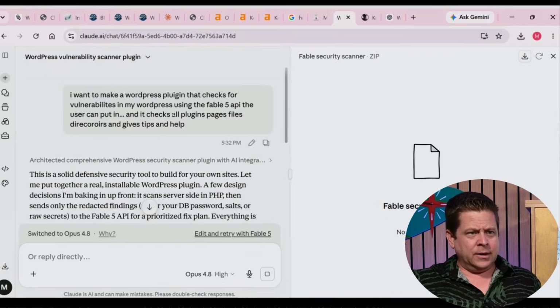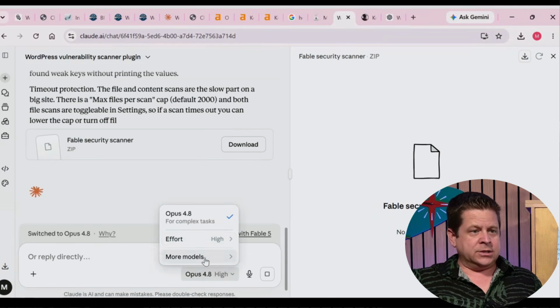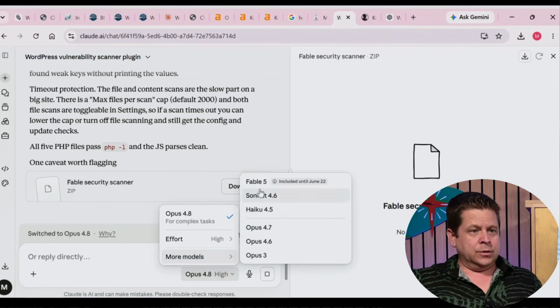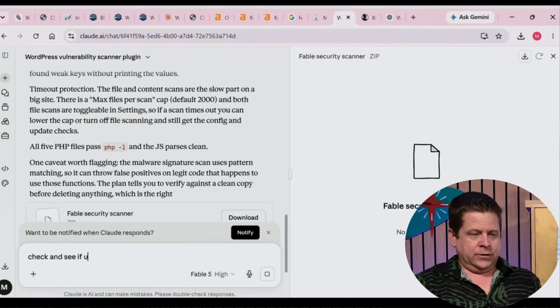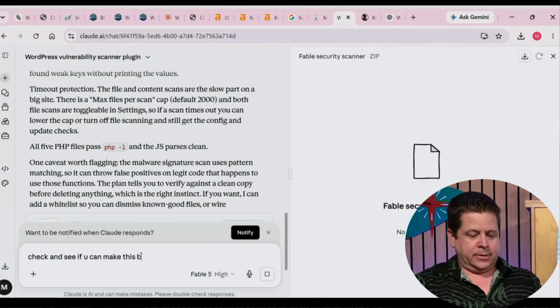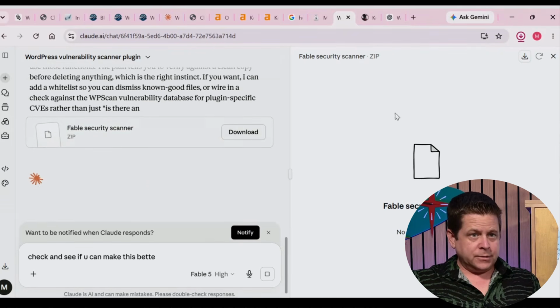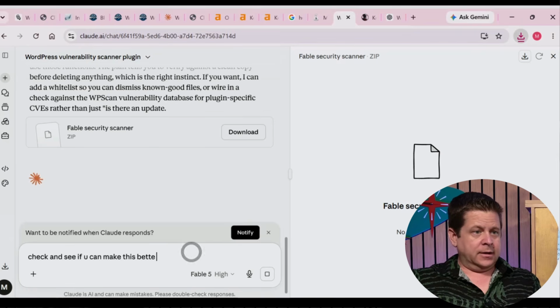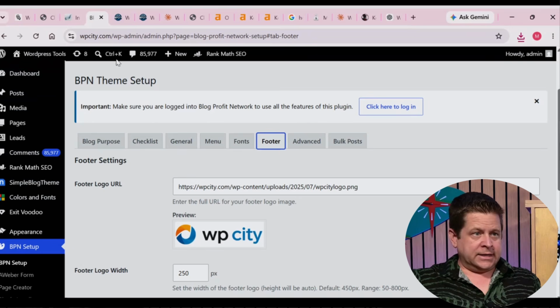I don't know if we had... So it doesn't look like we had the Fable 5 API in this one, which is fine. Let's go to Fable 5 and say, check and see if you can make this better. And while we're waiting, let's go ahead and download the plugin. Fable Security Scanner. Better. There we go.